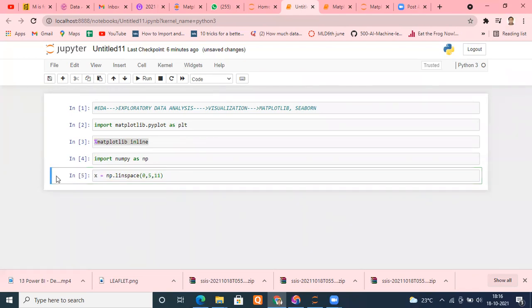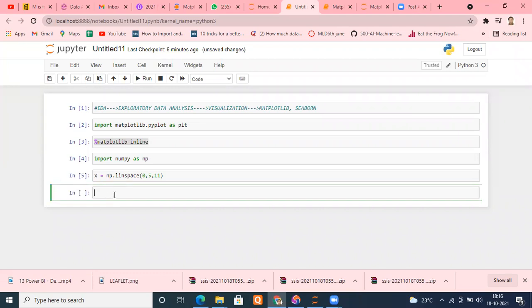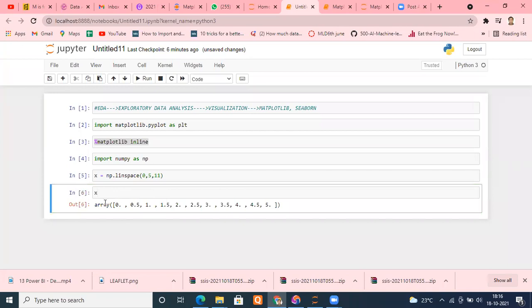And if you want to see that, I will get a NumPy array having 11 points. So I get 11 points between 0 and 5. You can count them: 4, 5, 6, 7, 8, 9, 10, 11. So we have 11 points between 0 and 5.